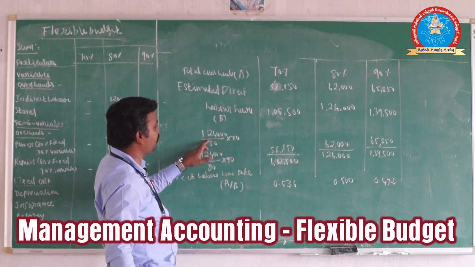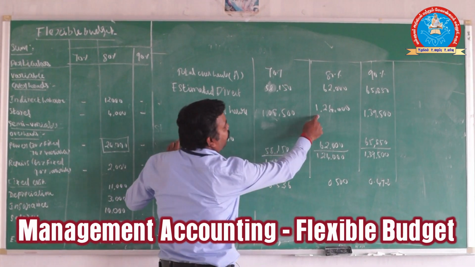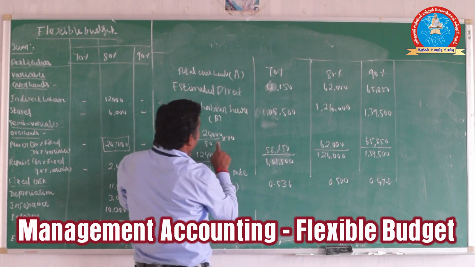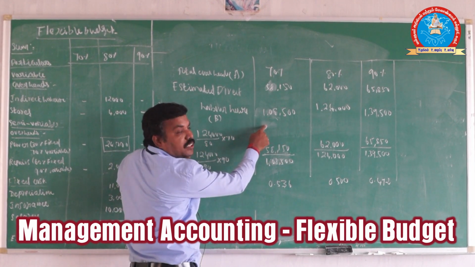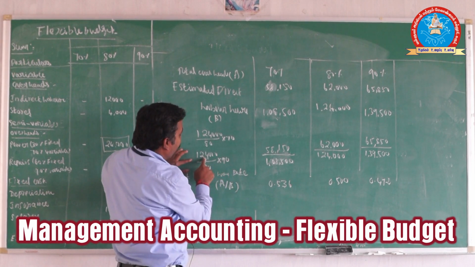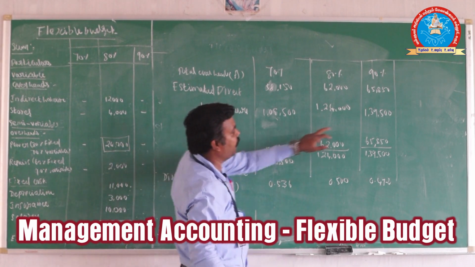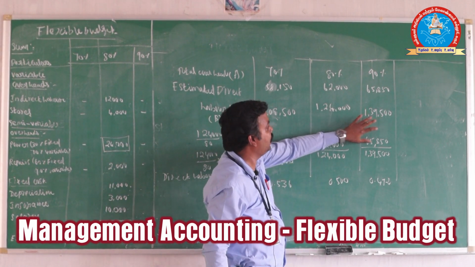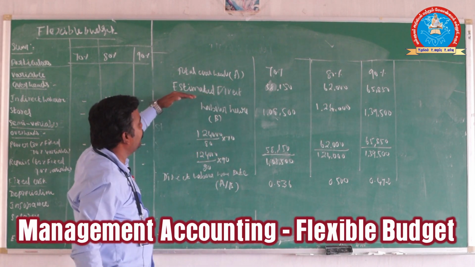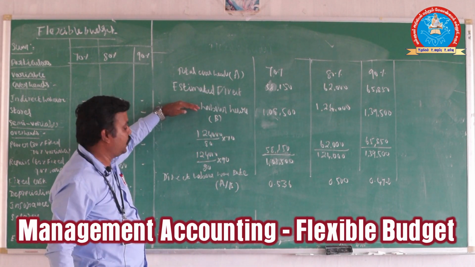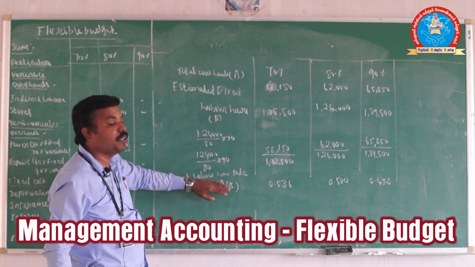That is the explanation I have given here. 1,24,000 divided by 80 into 70. What is the value? 1,08,500. Next, 1,24,000 divided by 80 into 90. What is the value? 1,39,500. So we have total overheads and estimated direct labor hours. Now the question is, what is the direct labor hour rate?